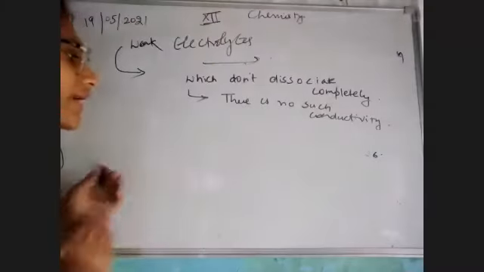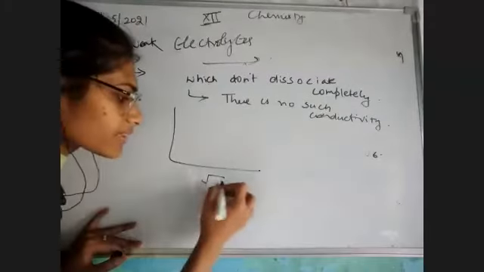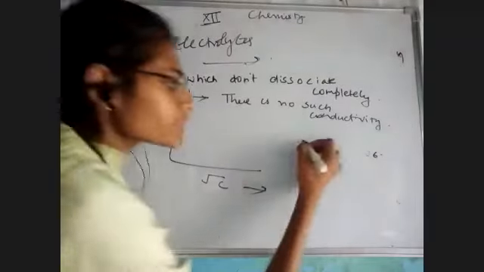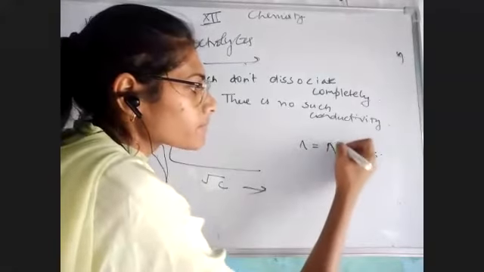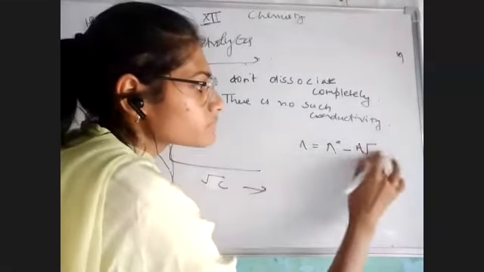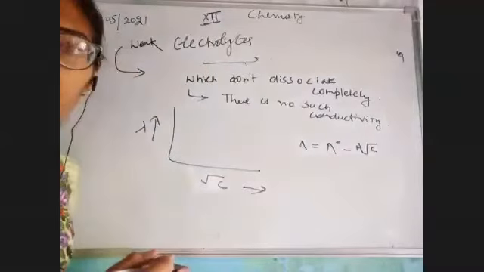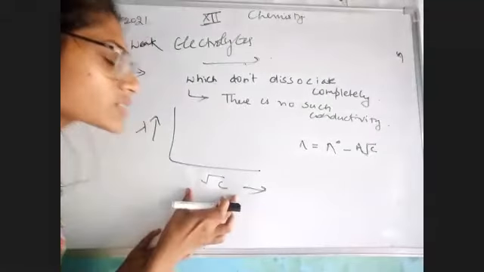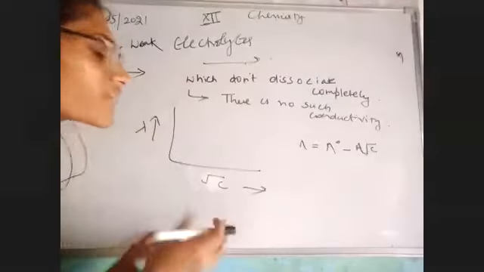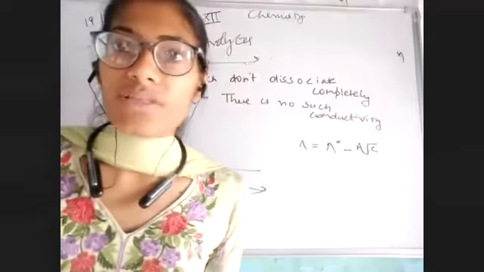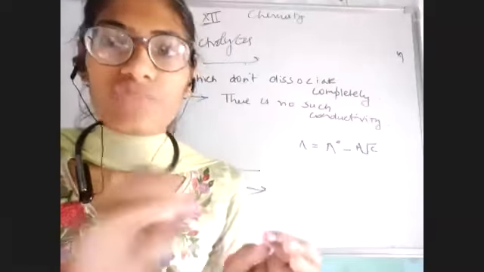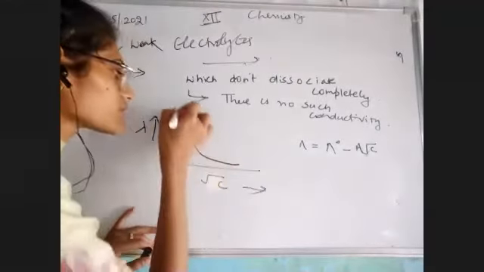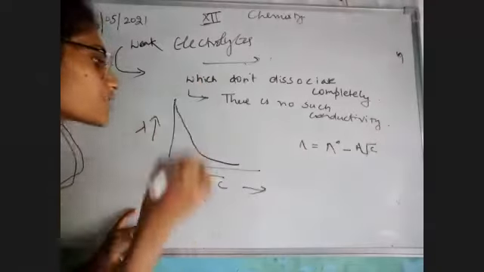Now the weak electrolytes, suppose I'm taking the formula just as we have done. जैसे हमने strong electrolytes में observe किया था that if we are taking the concentration and conductivity, we have taken a graph. In strong electrolytes, that was almost a straight line. But if I'm talking about the weak electrolyte, it is going like this, okay, and almost reaches zero.